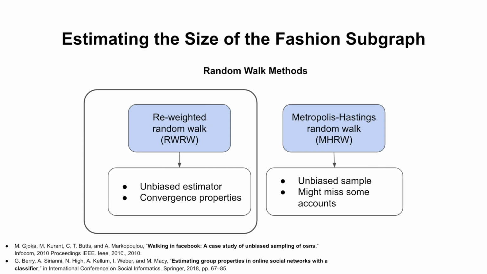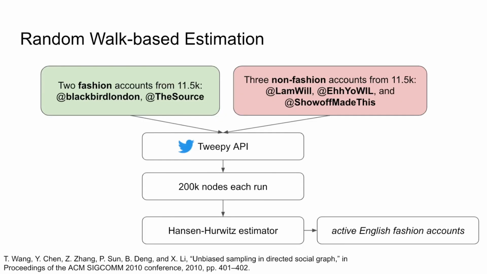We mined the fashion subgraph on Twitter, leveraging the trained classifier. However, it was challenging to design stopping criteria. Researchers have developed methods for estimating the properties of domain-specific subgraphs via sampling. So we employed reweighted random walk because of its convergence properties among several unbiased samplers. To perform a random walk on the directed Twitter graph, we randomly picked 5 seed accounts to initiate 5 random walks. We used the Twitter API to crawl 200k nodes for each run. Finally, we used the Volz-Heckathorn estimator to debias the walk.